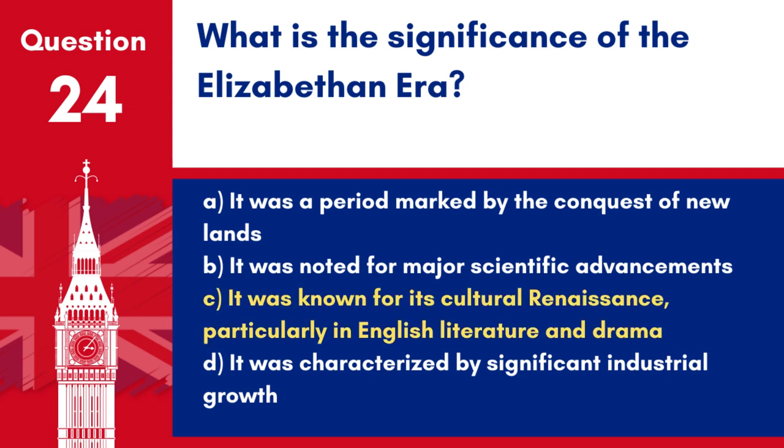Answer C. It was known for its cultural renaissance, particularly in English literature and drama. The Elizabethan era, named after Queen Elizabeth I, was marked by a flourishing of English culture, especially noticeable in the drama of Shakespeare and many others.